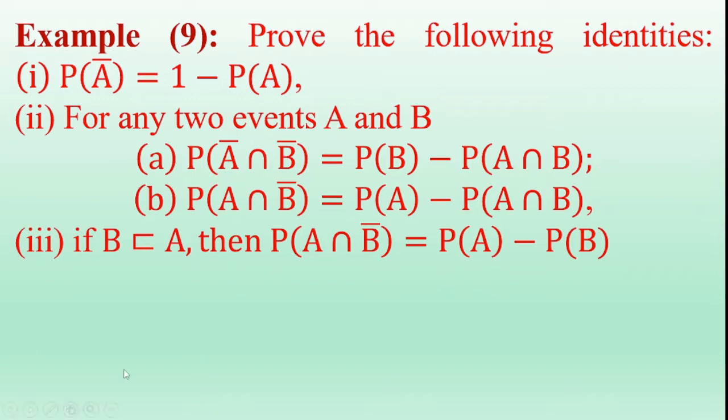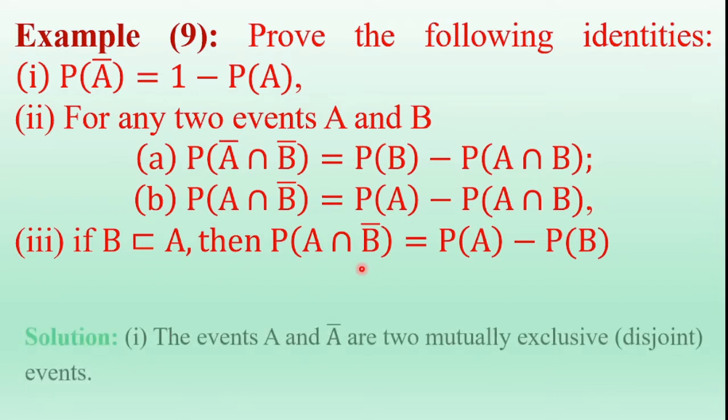First bit: probability of A bar is equal to 1 minus probability of A. Second bit: for any two events A and B, probability of A bar intersection B is equal to probability of B minus probability of A intersection B. B bit: probability of A intersection B bar is equal to probability of A minus probability of A intersection B. Third bit: if B is a subset of A, then probability of A intersection B bar is equal to probability of A minus probability of B. And this is the given example.